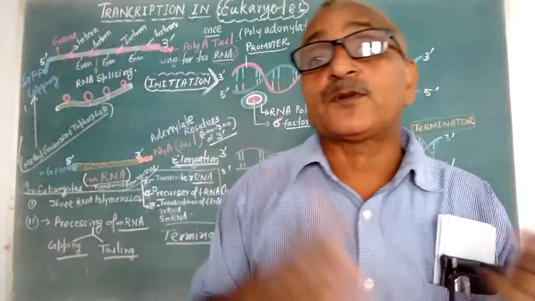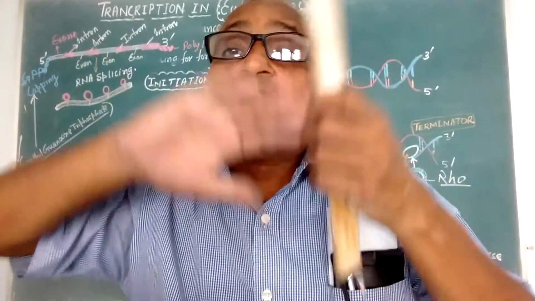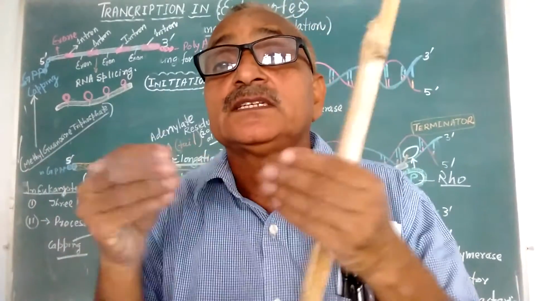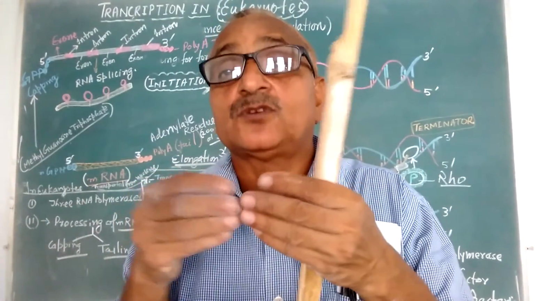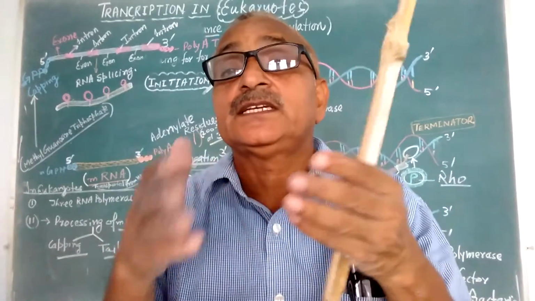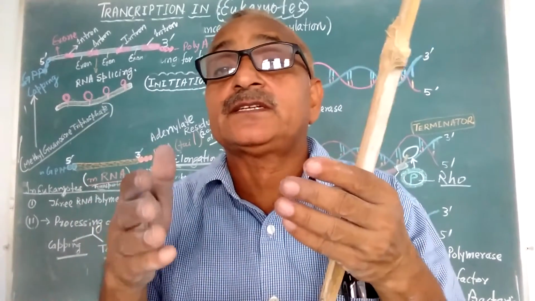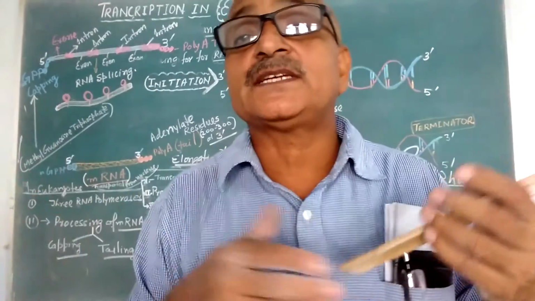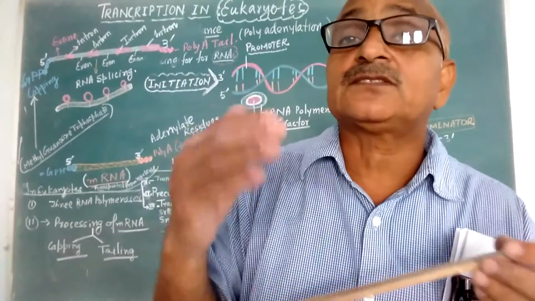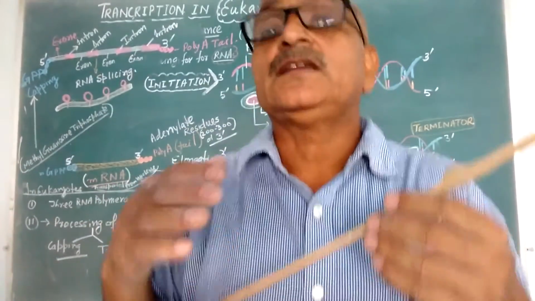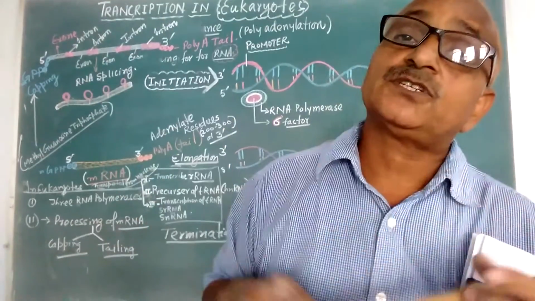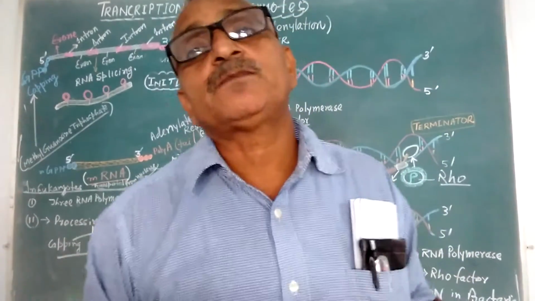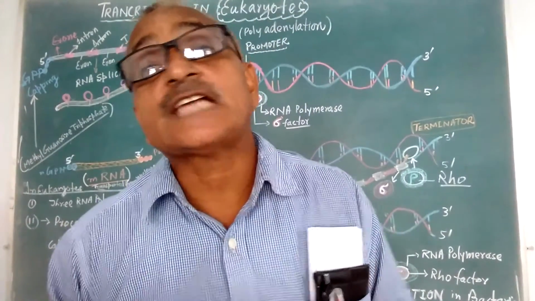In processing, the introns are removed and the exons, which are intervened by introns because they are monocistronic, are joined together to form the processed messenger RNA, earlier the heteronuclear RNA. So this is the difference between prokaryotes and eukaryotes.